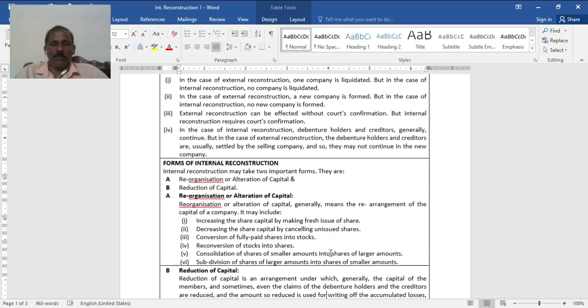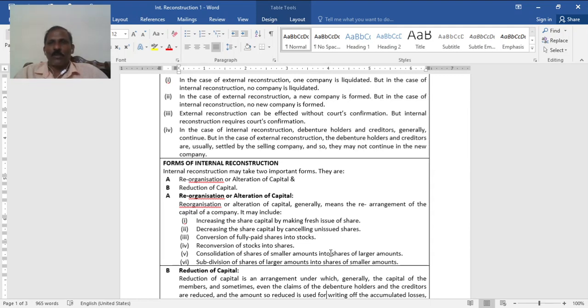Third, reorganization or alteration takes different forms. Alteration of capital generally means rearrangement of capital, that is, owners' funds. First, increasing share capital by making a fresh issue, which is a very usual thing. Second, decreasing share capital by cancellation of unissued shares; on cancellation, share capital should be debited. Third, conversion of fully paid shares into stock, earlier to enable easy transfer of shares.